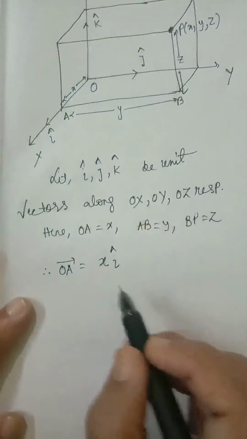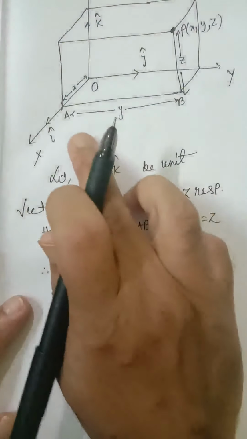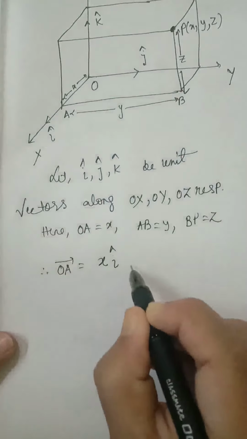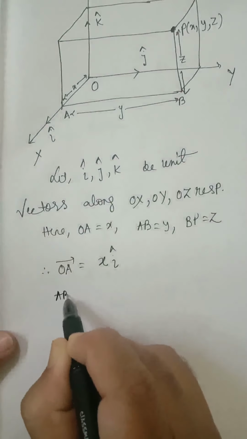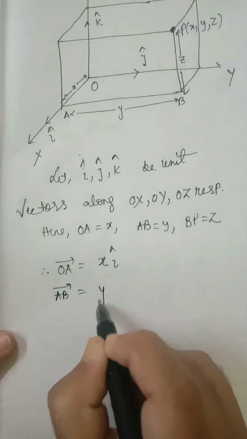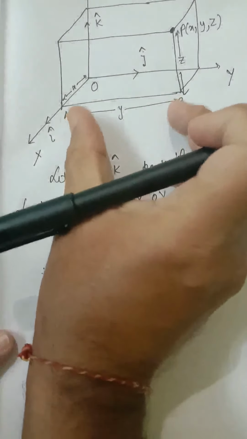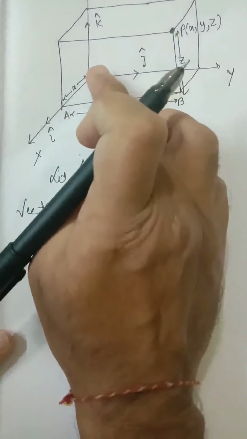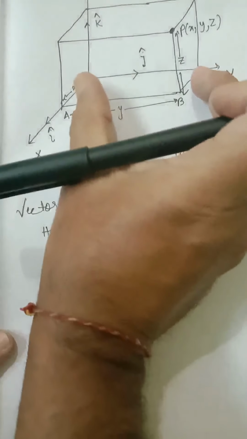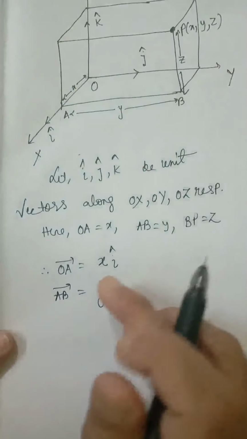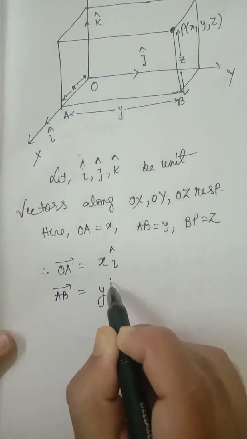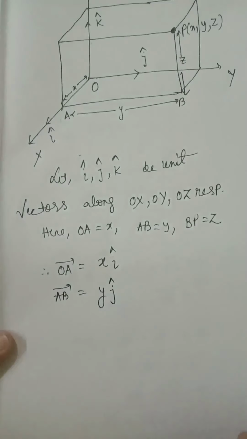Similarly, AB vector equal to its length y, and direction just like J cap, because J cap and AB vector have the same direction. So AB vector equals its magnitude into its direction, y J cap.